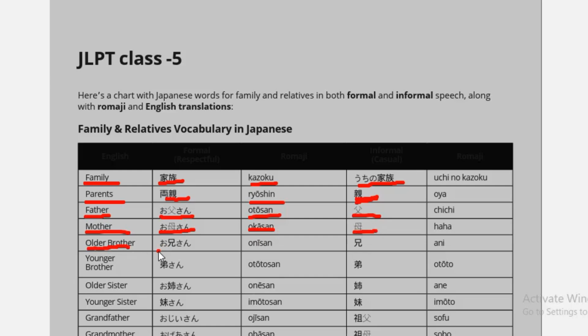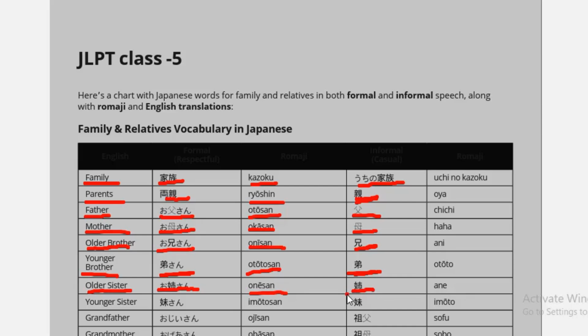Older brother means onisan in the formal way, and ani in the informal way. Younger brother is otoutosan in the formal way, and otouto in the informal way. Older sister means oneesan in the formal way, and ane in the informal way.